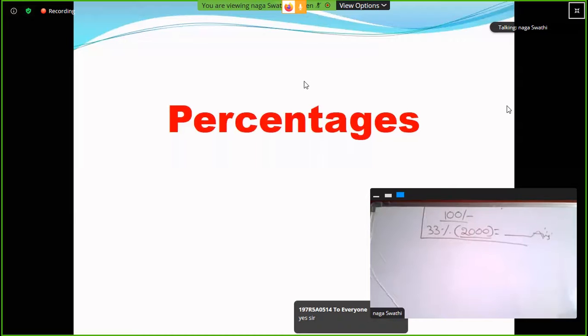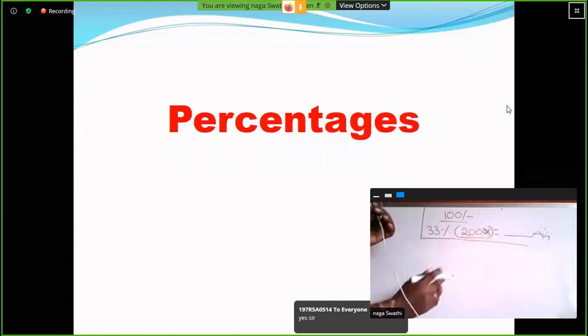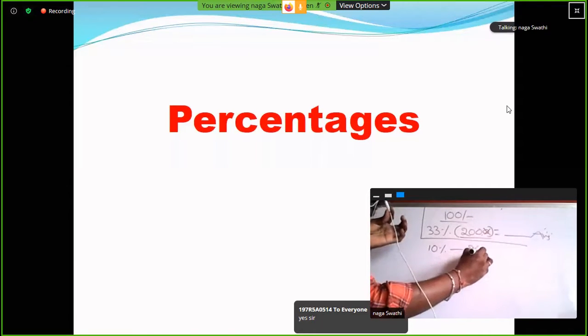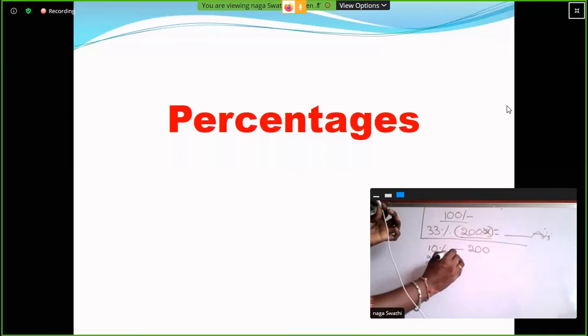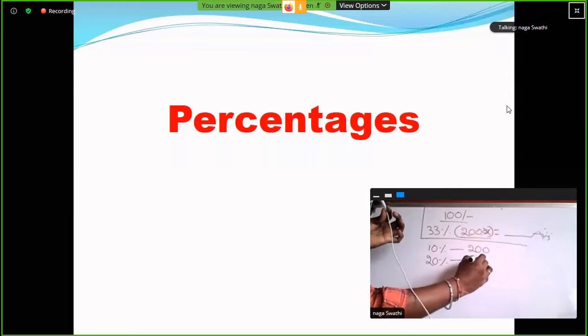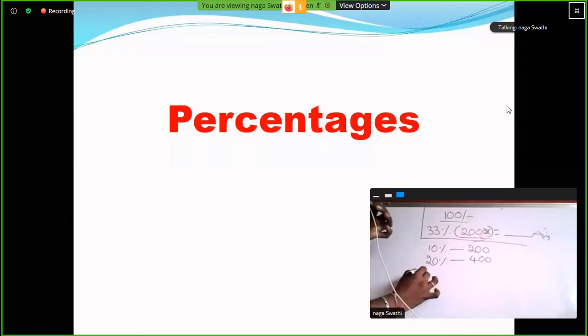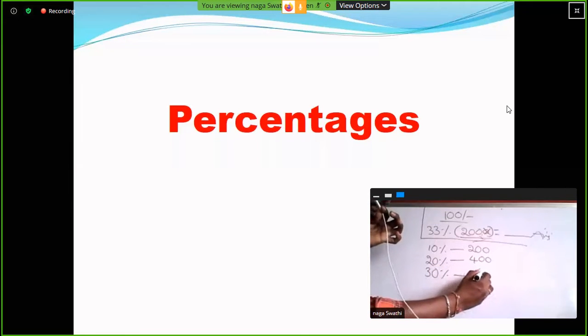Okay, right. So here 33 percentage out of 2000. So 10 percentage out of 2000, 200 rupees. Clear? So 20 percentage out of 2000, 400 rupees, double. Otherwise 200 into 2, 400. So 30 percentage out of 2000. So 10% value 200, 20% value 400. So 30% value 600 rupees.